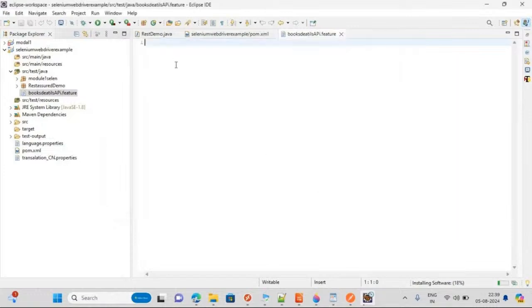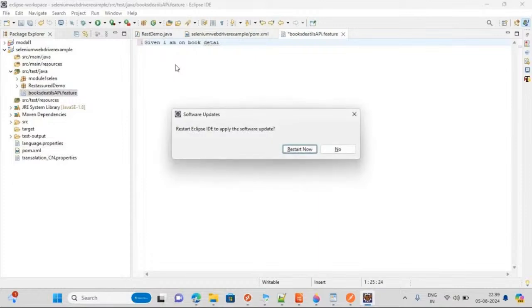So here I will be writing, given I am on the book details library, like that. Oh, I have to restart now. So like that. This file you have to share with your higher authorities. But as an automation developer, you have to write the code behind this. This is the beauty of the Serenity BDD framework. In API, we will be using the Cucumber framework.